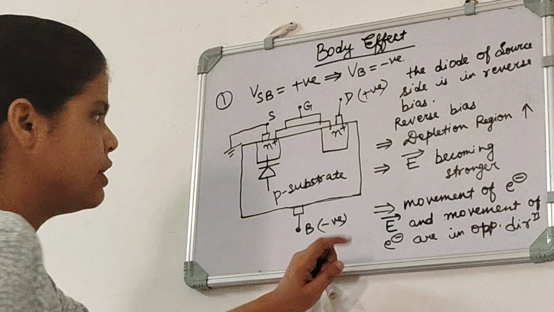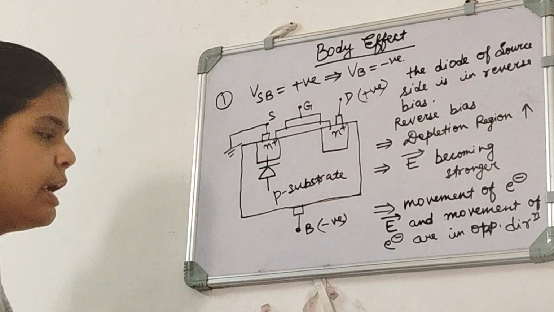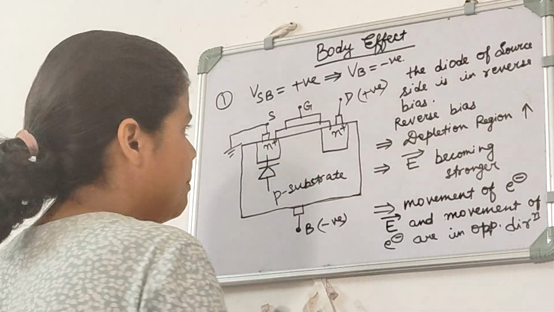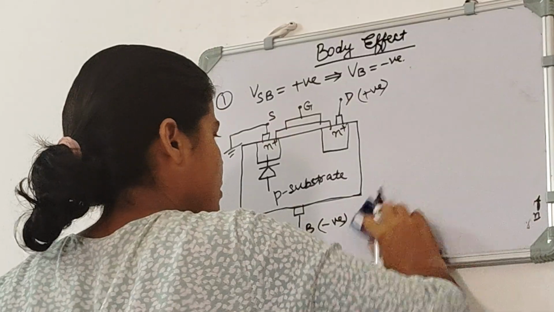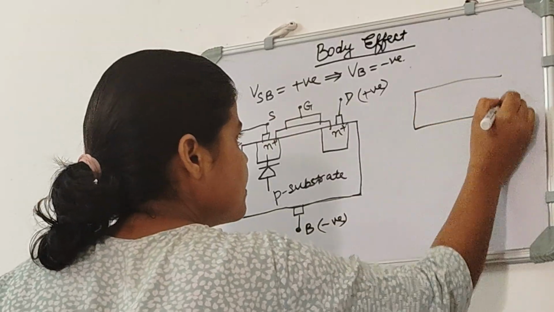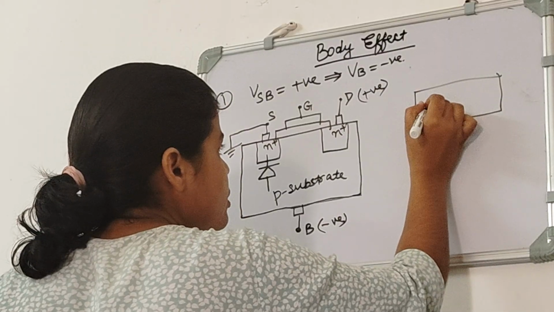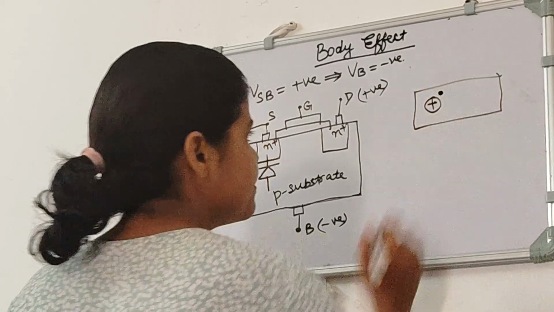So first we will see what is the direction of electric field here. This is our N-type material, and how does our N-type material look? Let me remove this. Our N-type material looks like this: positive ion with electrons.